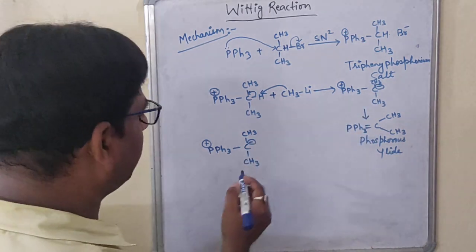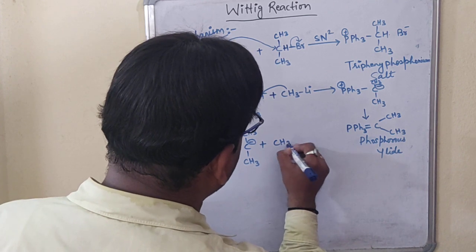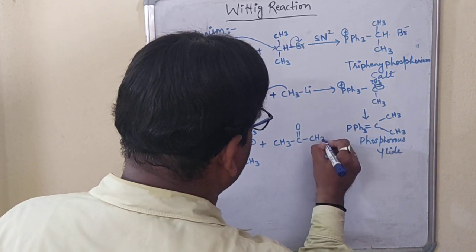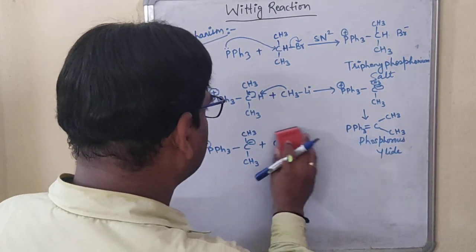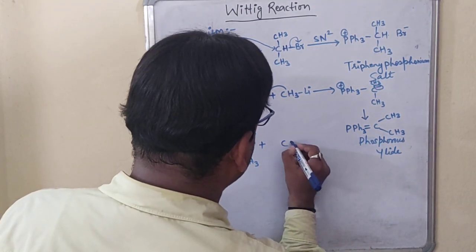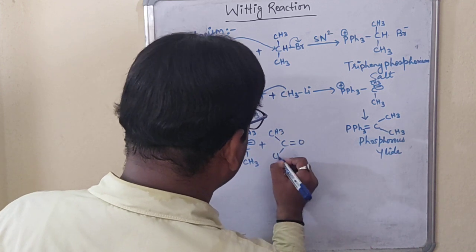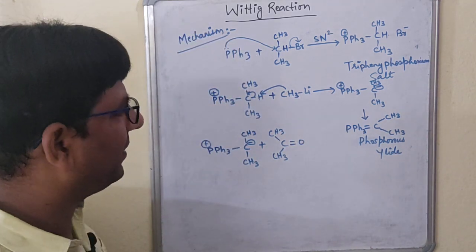This intermediate will react with our substrate, CH3 C double bond O CH3, or else you can write it like this also, C double bond O CH3 and here CH3.